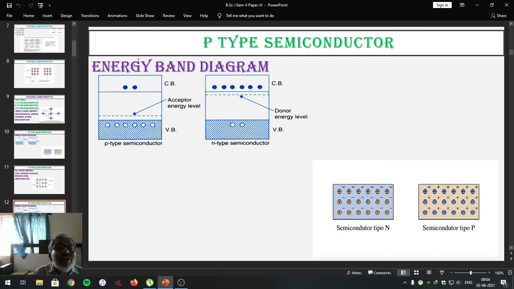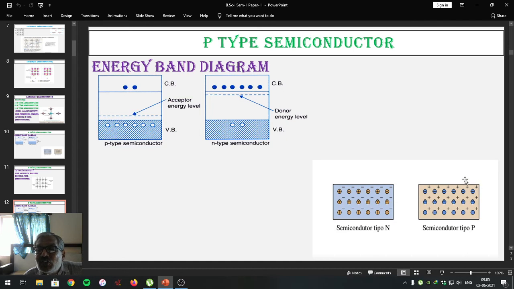Thus, the structure of the p-type semiconductor is represented here. Look at here, positive holes generated due to the acceptor impurity atom, whereas these ones are the negative ions.